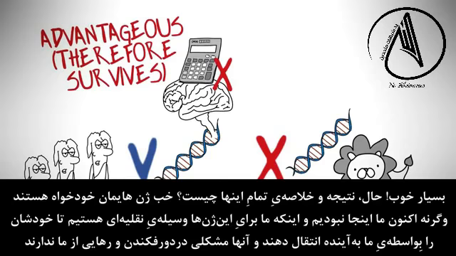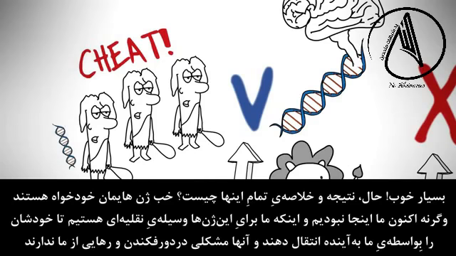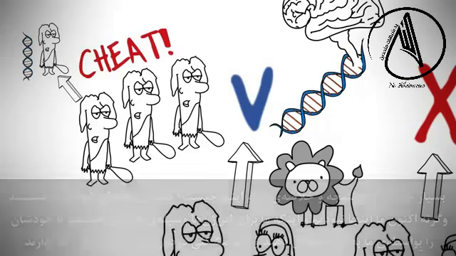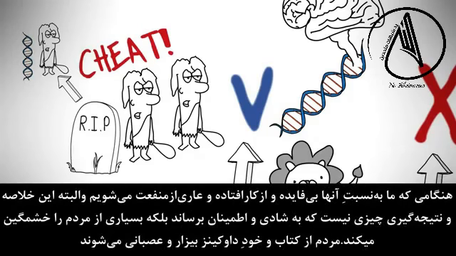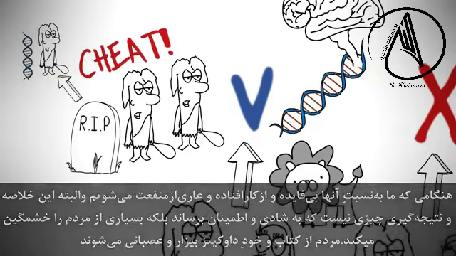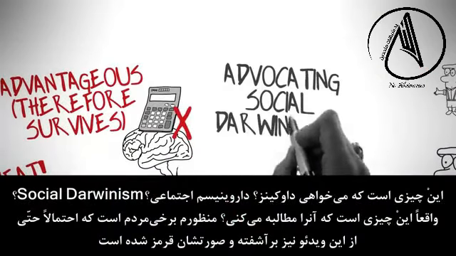Well, that our genes are selfish, otherwise we wouldn't be here, and that we're simply vehicles for these genes to transport themselves into the future, and they have no problem throwing us away once we're no longer of use to them. And of course, this is not the happiest conclusion to arrive at, and it makes a lot of people angry. People get angry at the book and Dawkins himself. Is this what you want, Dawkins? Social Darwinism? Is that what you want?